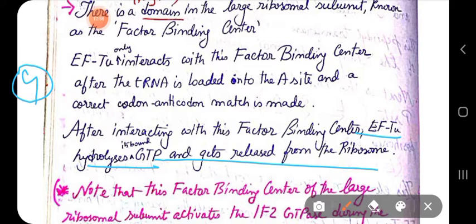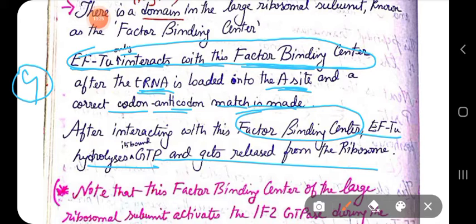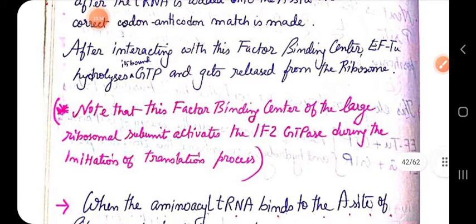I think you get that point. So what is the factor binding center doing? The factor binding center is activating the GTPase activity of EFTU, and EFTU can only interact with this factor binding center when the tRNA is located in the A site and a proper codon-anticodon match is made. Then only does EFTU interact with the factor binding center, which activates the GTPase activity of EFTU and causes EFTU to be released.